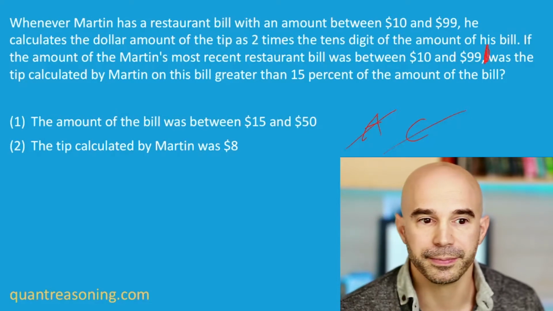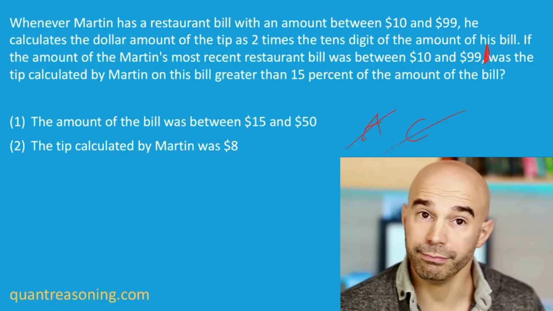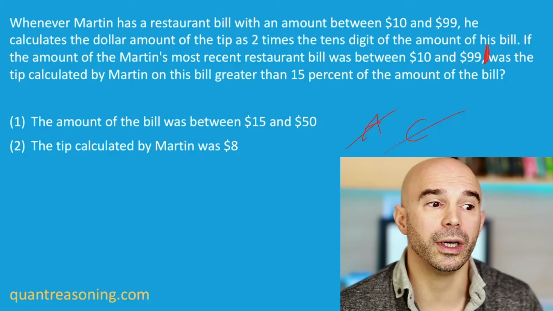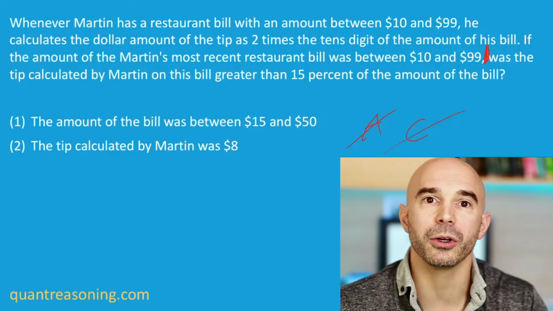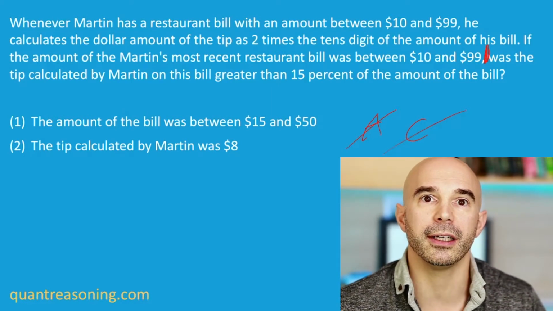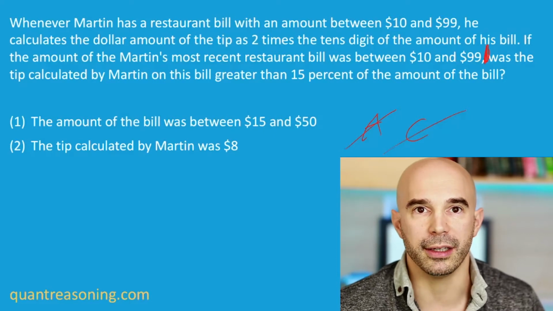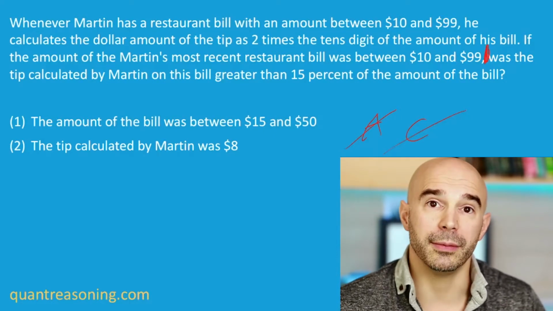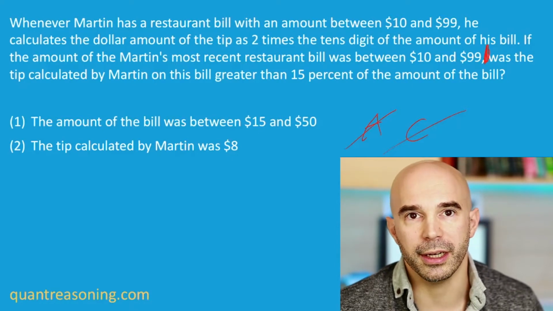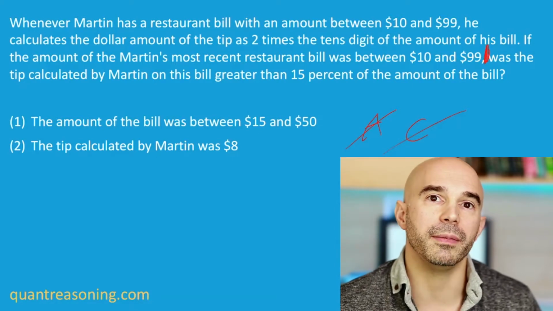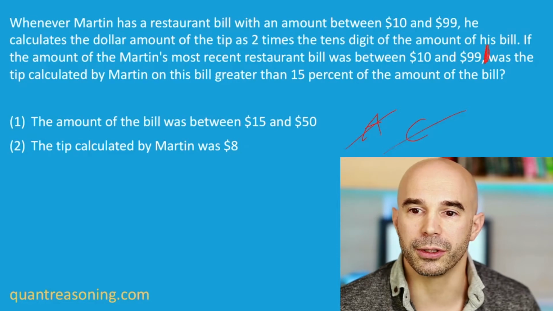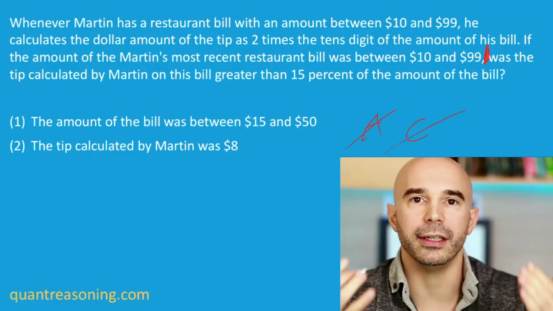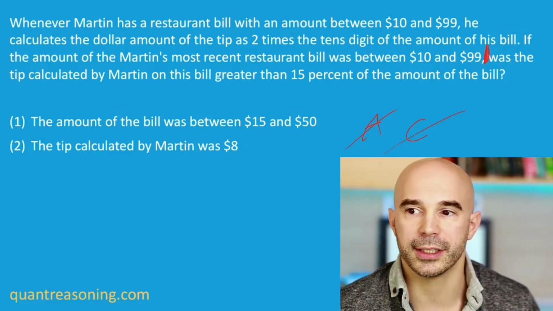1 implies 2, right? Not 2 implies 1. Oh, 2 implies 1 because 2 gives you the narrower range. So if I tell you statement 1, I'm in Canada, statement 2, I'm in Toronto, statement 2 implies statement 1. Knowing that I'm in Toronto, of course I'm in Canada. But not the other way around. Knowing I'm in Canada does not necessarily mean I'm in Toronto. So the narrower range is the more informative statement.